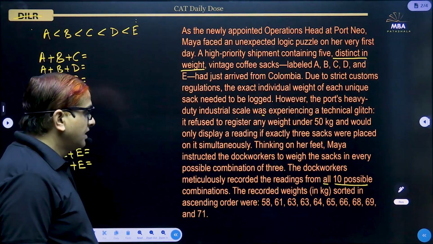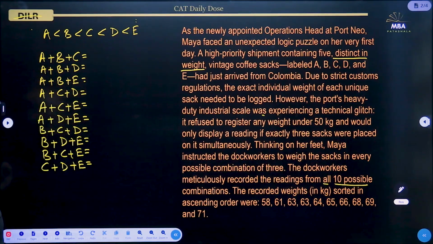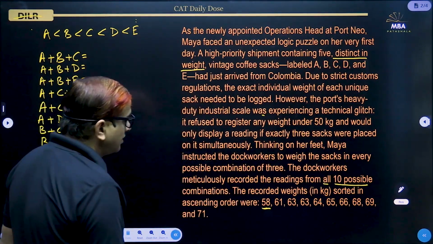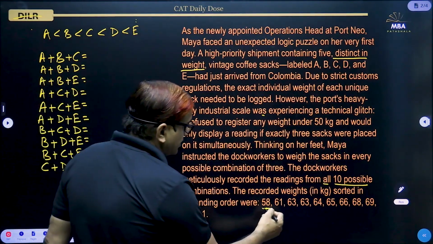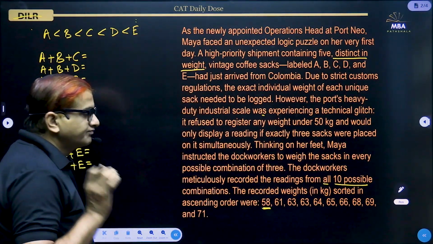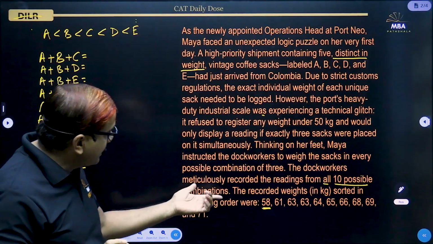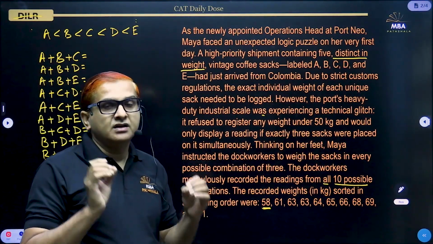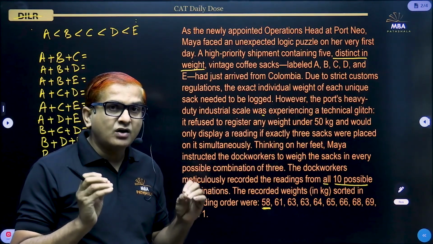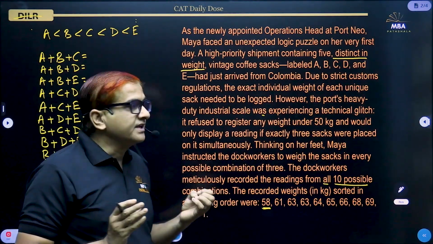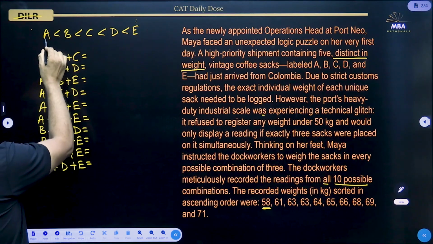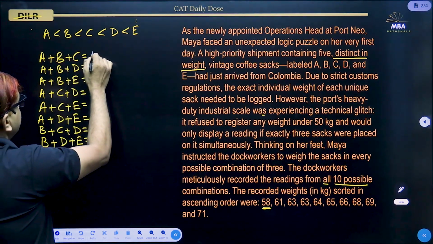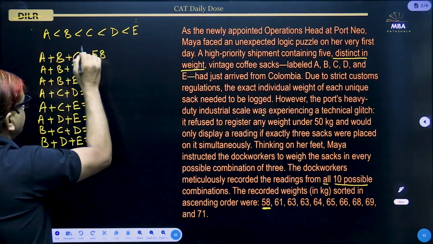Here we can safely say that this weight 58, which is the lowest record, so in the record, this must be the dock workers, they have got this 58 kilogram by taking the 3 sacks which are of the lowest weight, that is taking A, B and C. This combination will definitely weigh 58 kilogram.